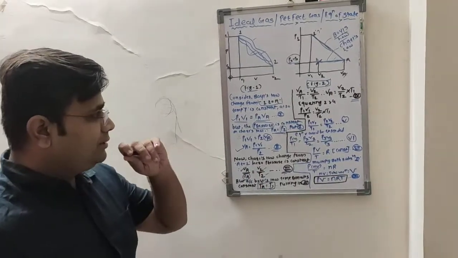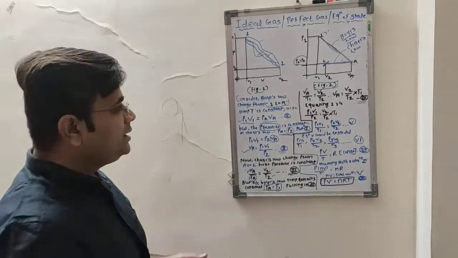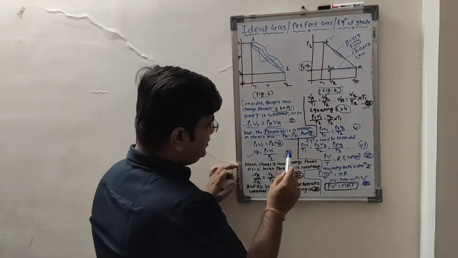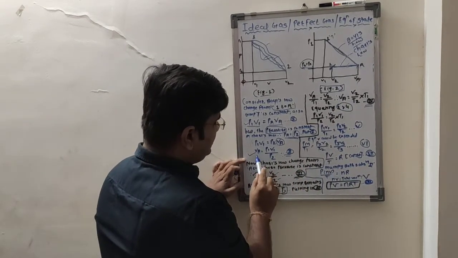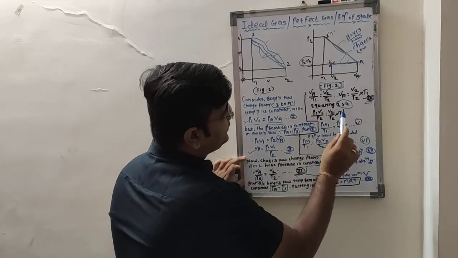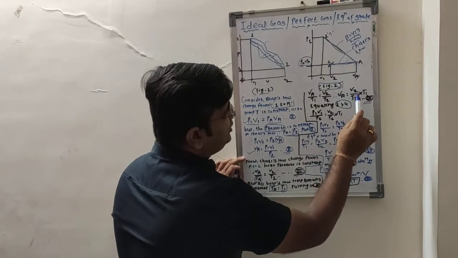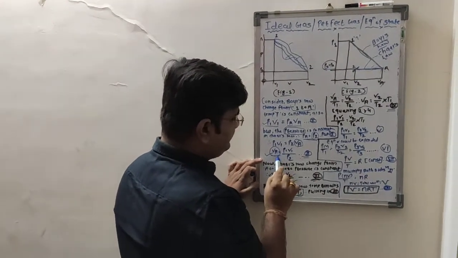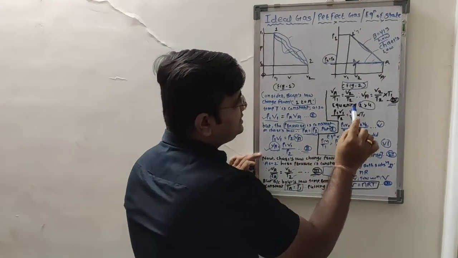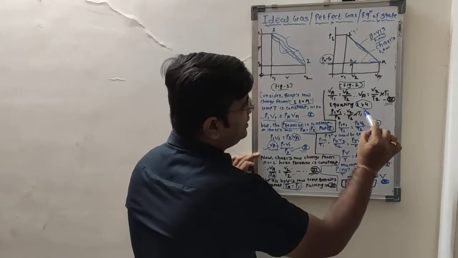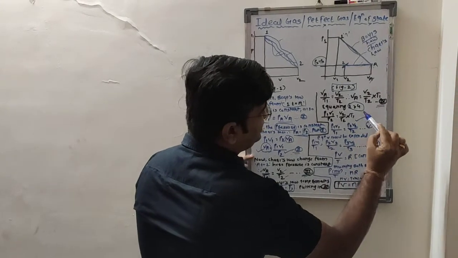Now what we are going to do here, we are going to equate equation 2 and 4. So what is equation 2? Equation 2 is VA is equal to P1 V1 by P2, and equation 4, VA is equal to V2 by T2 into T1. So the LHS is same. Okay, LHS is same, so therefore the RHS will be equated. So we are equating the RHS.